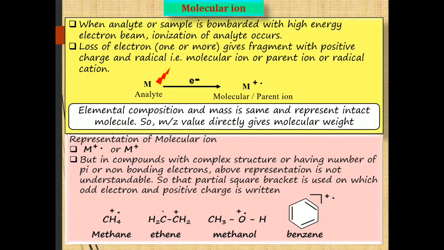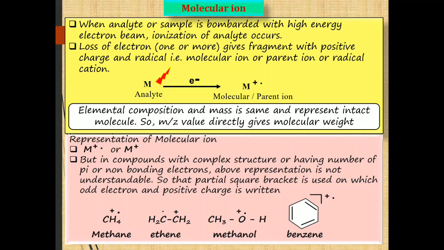Let us consider the example of benzene. In benzene there are 3 pi bonds, 6 pi electrons, circulating over the ring, and there are 6 equivalent carbon atoms. So in the ionization process, benzene loses a pi electron to give a molecular ion.